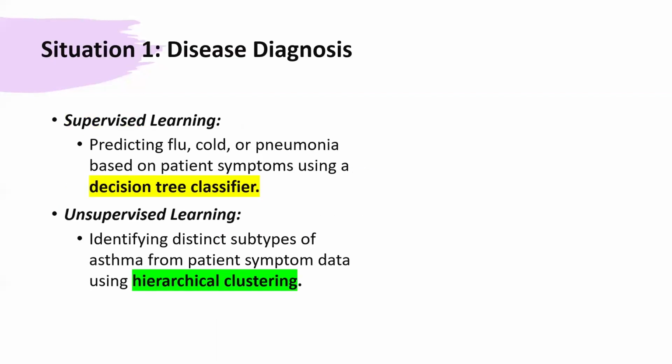Let's explain this with the help of some examples to make the concept clear. For example, if you have to predict flu, cold, or pneumonia based on patient symptoms using decision tree, then supervised machine learning algorithms are used there. On the other hand, if you have to identify distinct subtypes of asthma from patient symptoms data, using hierarchical clustering, then you will have to use unsupervised machine learning model.